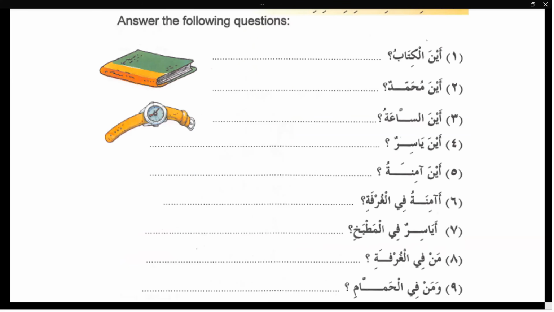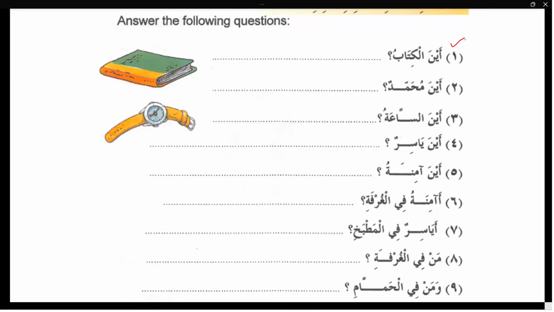So you will read and answer the question. Yes, sir. Aina al-kitabu, where is the book? Huwa ala al-maktabi. It is on the table. Aina Muhammadun, where is Muhammad?